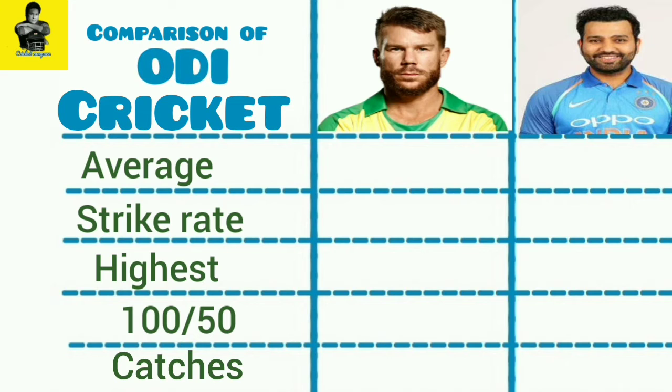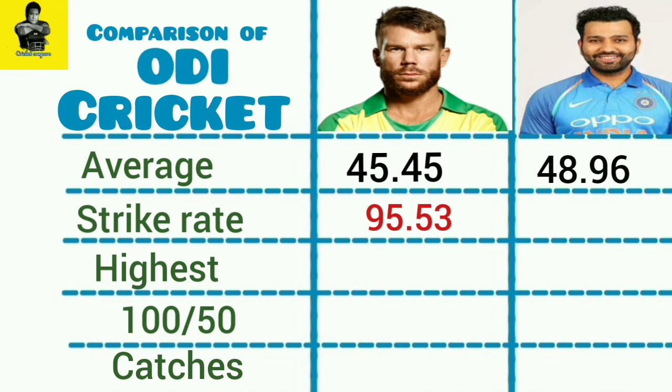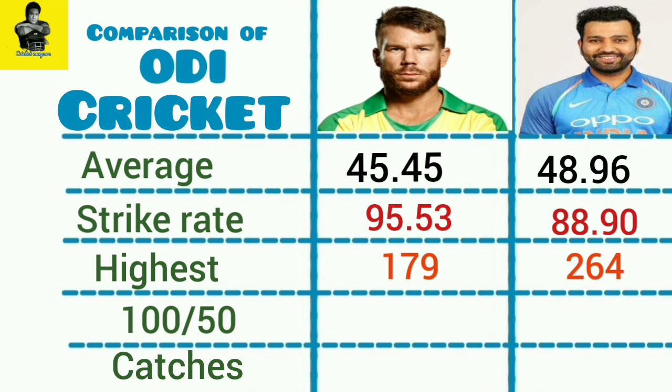David Warner has an ODI match average of 45.45 and a strike rate of 95.53. Rohit Sharma has an ODI match average of 48.96 and a strike rate of 88.90. David Warner's highest ODI score is 179. Rohit Sharma's highest ODI score is 264.